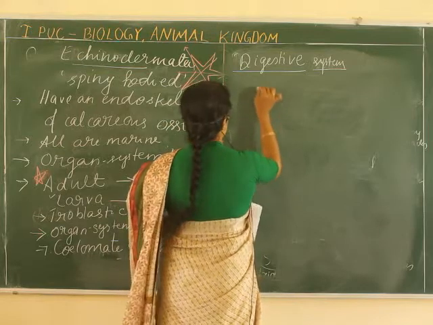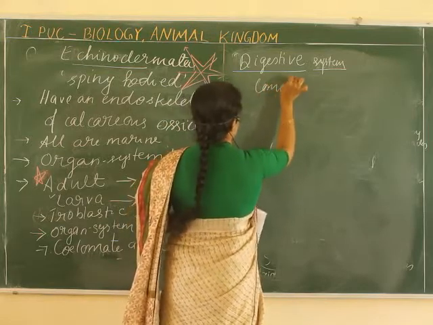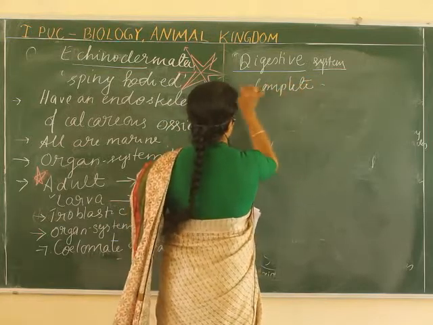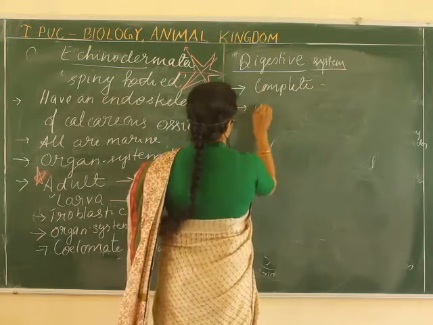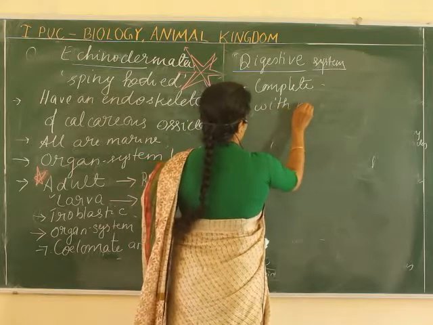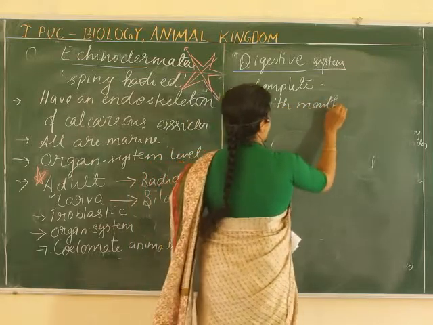Okay, the digestive system is complete. About the digestive system we are speaking now. So the digestive system is complete. How? With a mouth. On which side? It is on the ventral side.